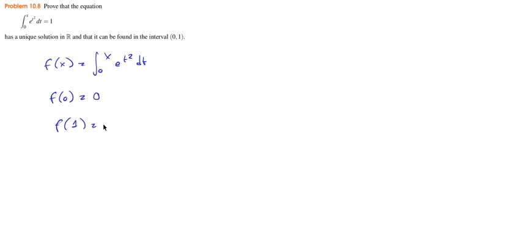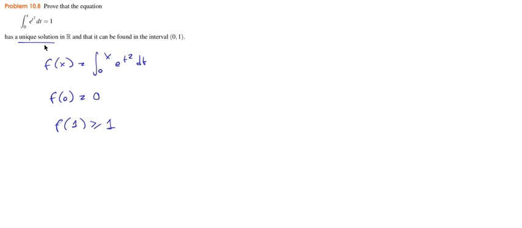is going to be, let's say, between 0 and 1, e to the t squared is greater or equal than 1. So f at 1 has to be greater than 1. Okay? So, applying Bolzano's theorem, if you want, to this function f minus 1, f at 0 minus 1 would be negative, f at 1 minus 1 would be positive, so there has to be at least one root inside.